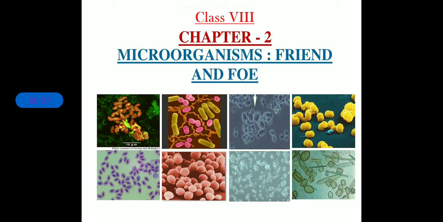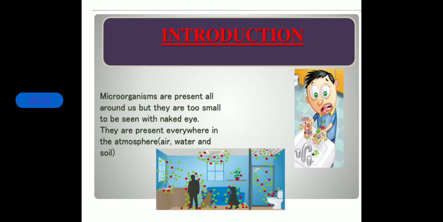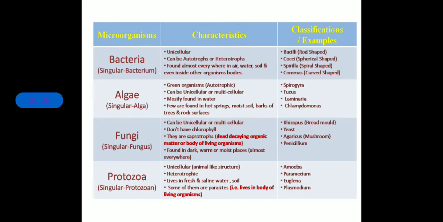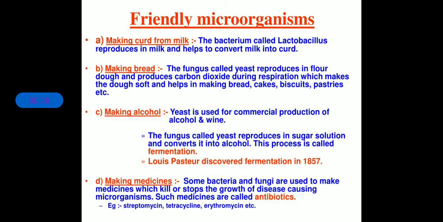We have started chapter 2, microorganisms, friend and foe. So far we have discussed the basic categories in which we have divided all the microorganisms present around us. That is, there were five categories: algae, fungi, protozoa, bacteria and viruses. Clear? Now let us discuss whether the microorganisms are friends or foe.